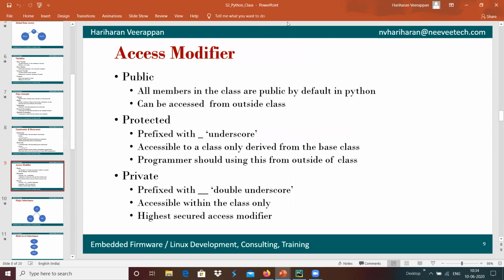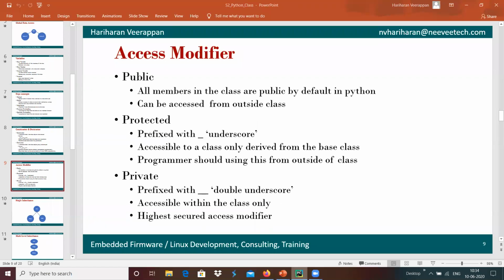Now we will move forward with the access modifier. It's something like we have the variables or member functions with the public, protected, and private. By default, all the members in a class are public in Python. The public modifier provides access so it can be accessed from outside the class.